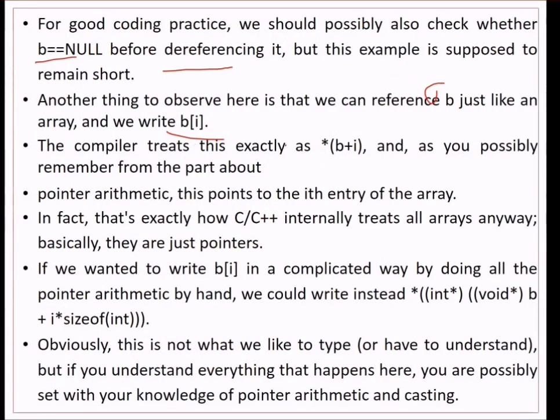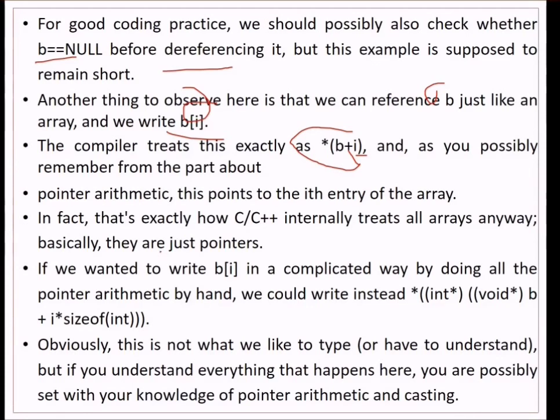The compiler treats this exactly as *(b + i), where i will increase because we have used a for loop. You can possibly remember this as pointer arithmetic that points to the ith entry of the array.